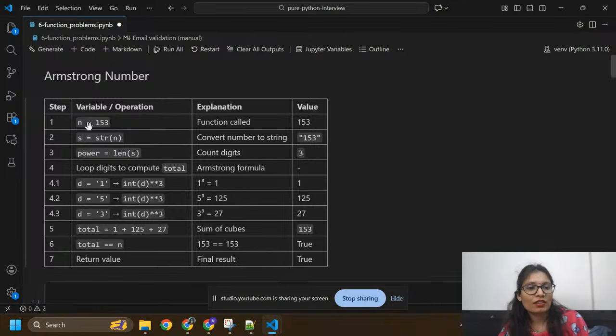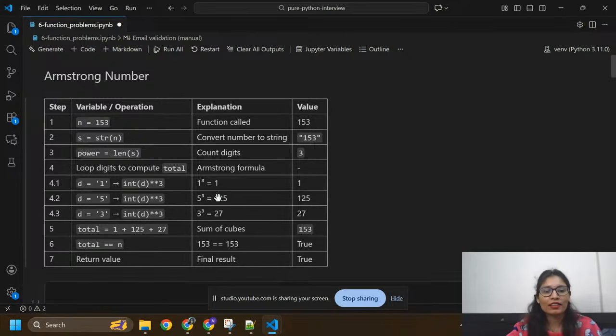So how can we check that this is an Armstrong number? We can check it by taking each digit d, and cubing it. So I need to put 1 to the power 3, plus 5 to the power 3, plus 3 to the power 3. Then we need to calculate everything and add. If we find the same value, then we can say it is an Armstrong number.